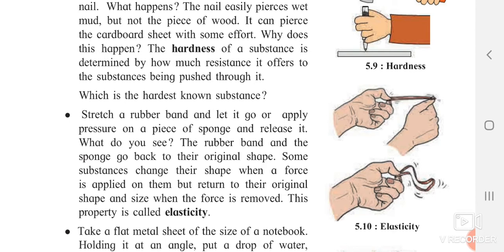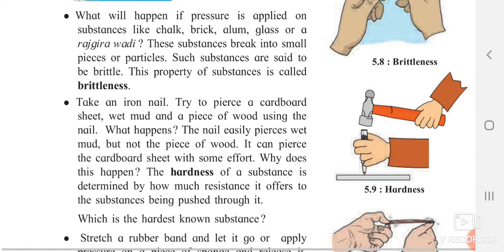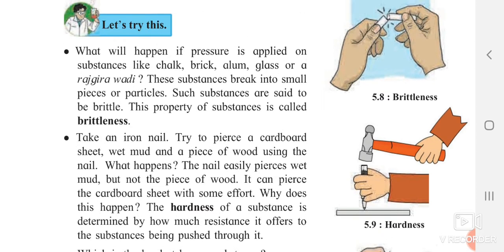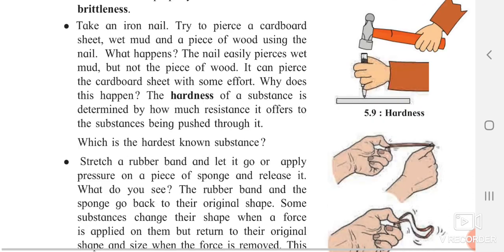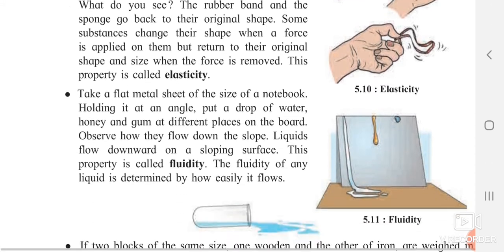The rubber band and the sponge go back to the original shape. Some substances change their shape when a force is applied to them, and after removing the force they come back to their original shape, and that substance possesses the property of elasticity. So we have seen three properties just now: first brittleness, second hardness, and third elasticity.